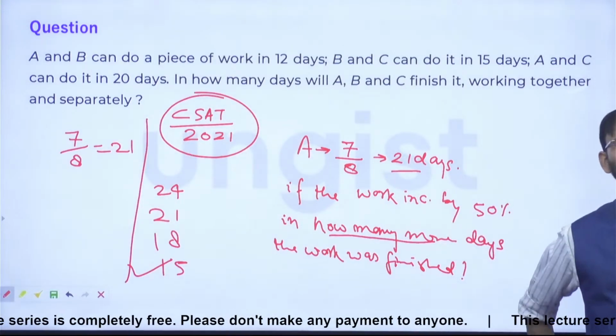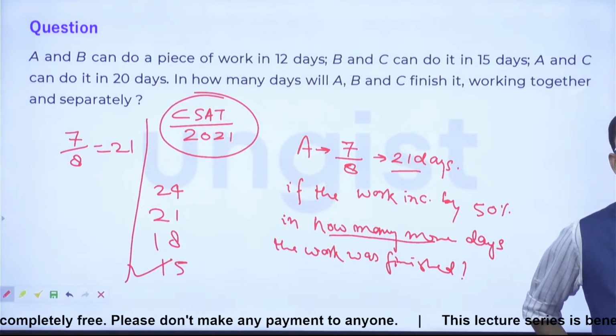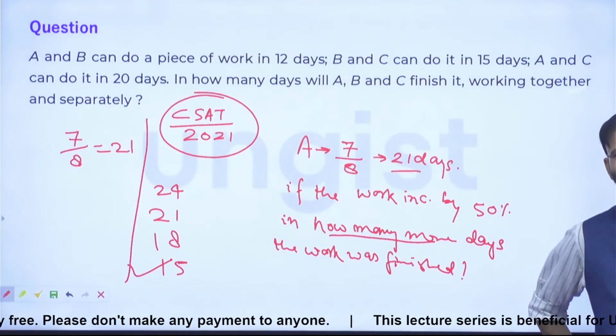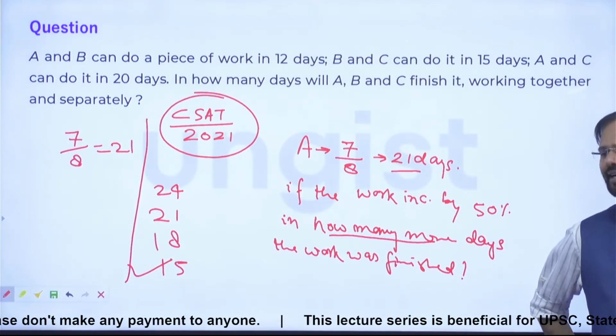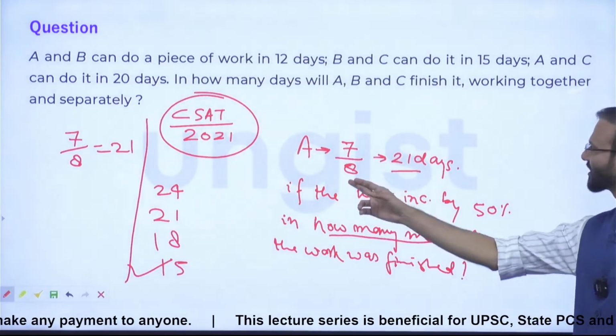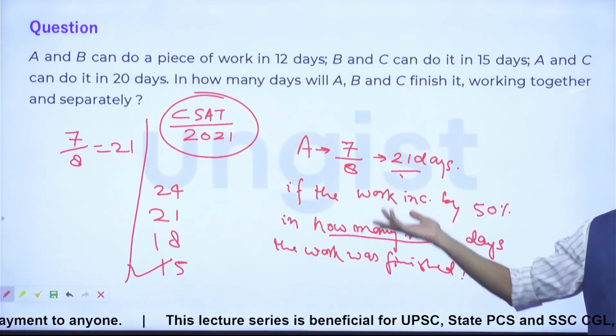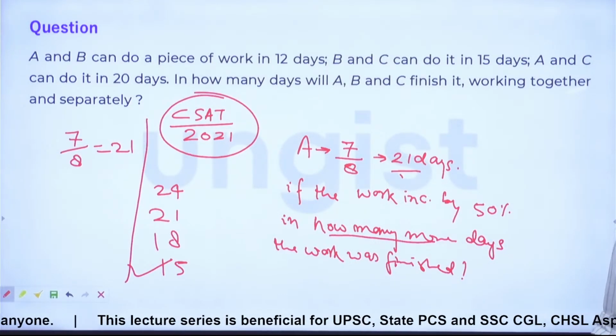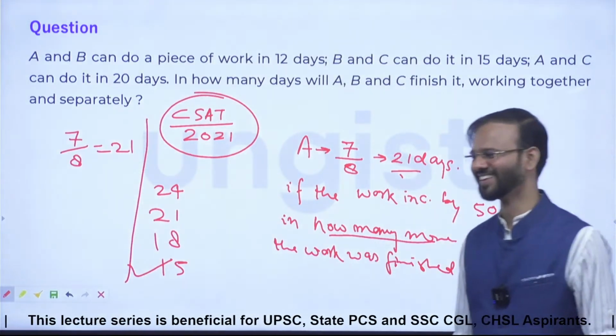So I got confused where the work is increased by 50%. हाँ हाँ. I was taking 21 days. अच्छा, okay. 21 days में, but now it is 100%. It is 7/8. वहाँ पर सर 12 आना था, 12 ऑप्शन में नहीं था.